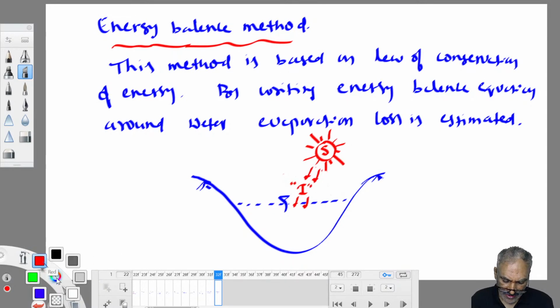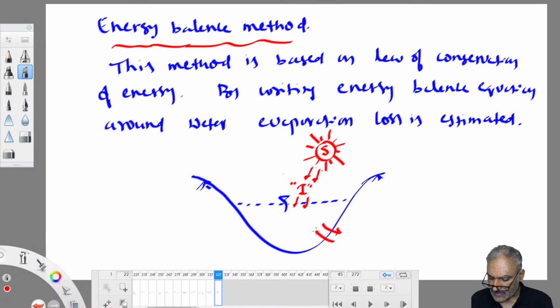So some energy is absorbed by the ground. The energy absorbed by the ground is called ground heat flux, that is HG. Some energy is used in heating the air layer standing on top of the water body. That is called sensible heat loss to atmosphere. When you are drinking coffee or tea, whatever heat energy it gained after boiling, after 10 minutes you see that its energy level decreases.